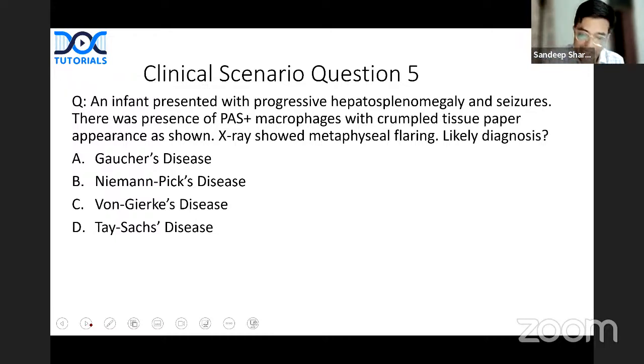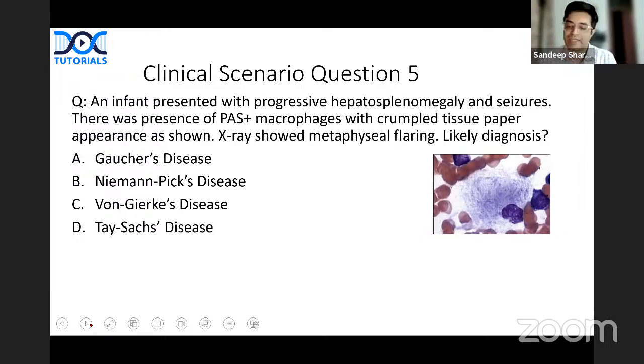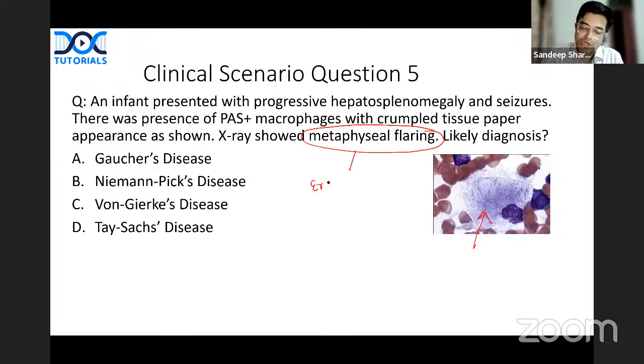Question number 5. Infant presented with progressive hepatosplenomegaly and there were seizures in the child. There is presence of PAS positive macrophages with crumpled tissue paper appearance. Can you see this crumpled tissue paper appearance? X-ray showed metaphyseal flaring. X-ray showing metaphyseal flaring is nothing but what you call Erlenmeyer flask deformity. You will not write it, but this is what it means, the deformity is due to metaphyseal flaring. What is the likely diagnosis?